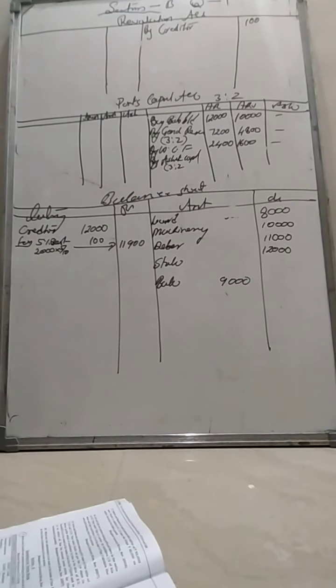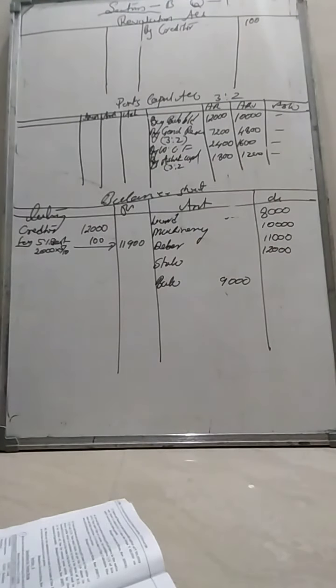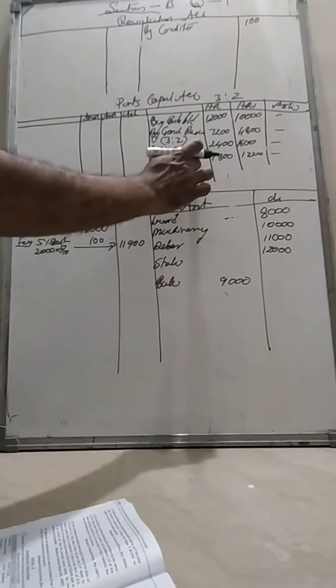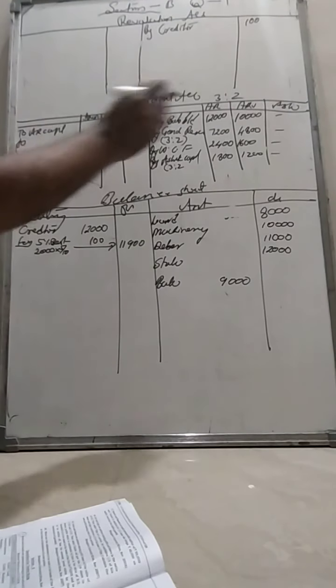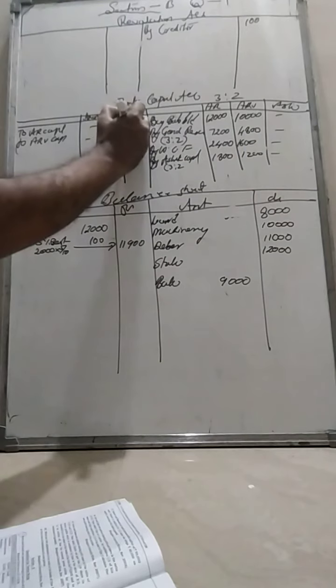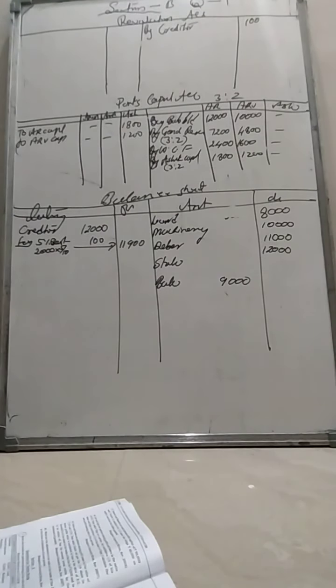So 3,000 into 3/5 should be 1,800. Second one, 3,000 into 2/5, that is 1,200. Here we have written Ashok's capital account, but on this side we write to Arun's capital account and to Arvind's capital account, in the Ashok column, 1,800 and 1,200.